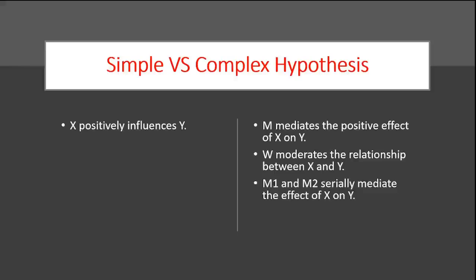Now, look at this one. M1 and M2 serially mediate the effect of X on Y. Again, it's a non-directional hypothesis, but it is a complex one. From X to M1 to M2 to Y. So we have three arrows there within the four variables. Now, let's have a look at this. W moderates the effect of X on Y through M. So we have a mediator, an independent variable, a dependent variable, and a moderator over here, four variables. So these are some different kinds of hypotheses that we can have.